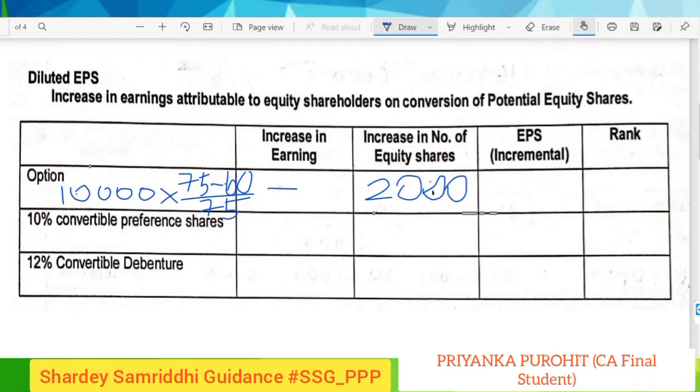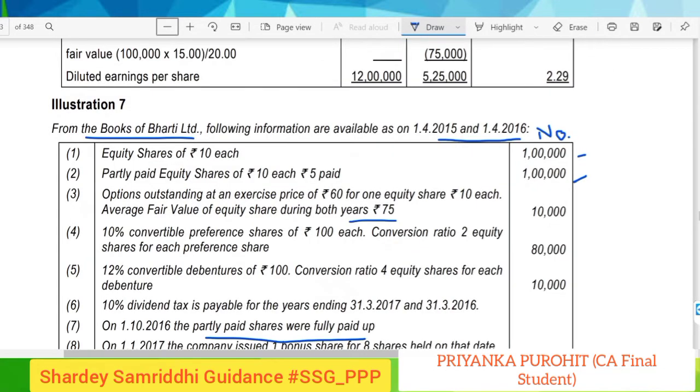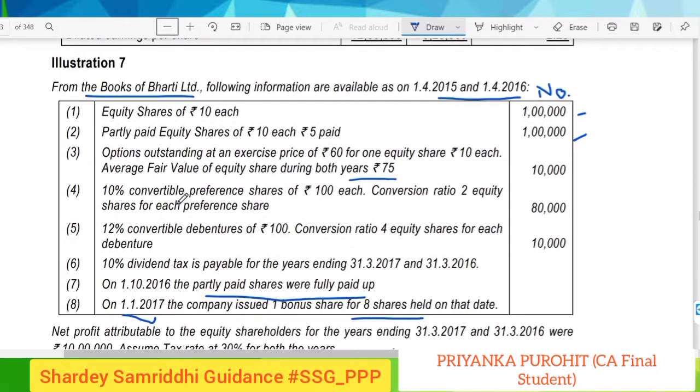So the incremental EPS in this case would be 0. Moving on to the 10% convertible preference shares. In case of convertible preference shares, the increase in earnings would be the saving from the preference dividend.